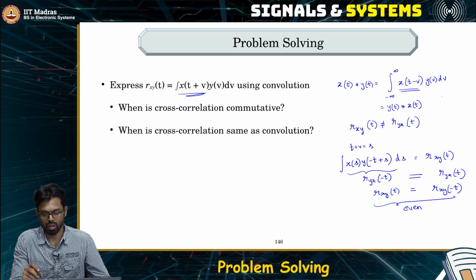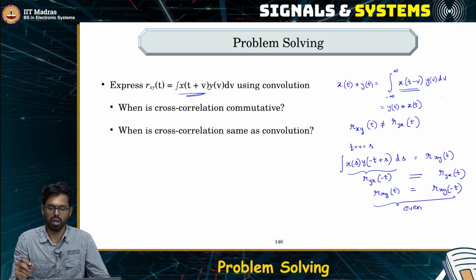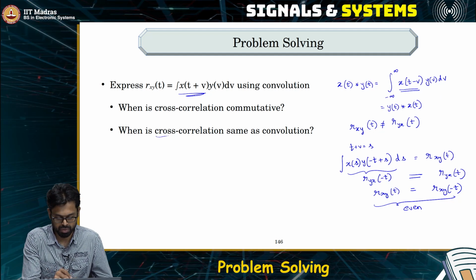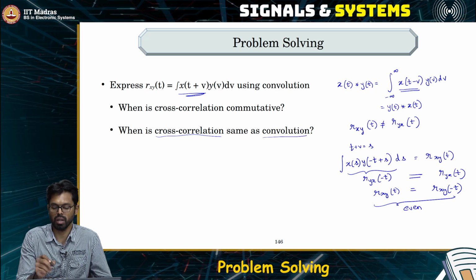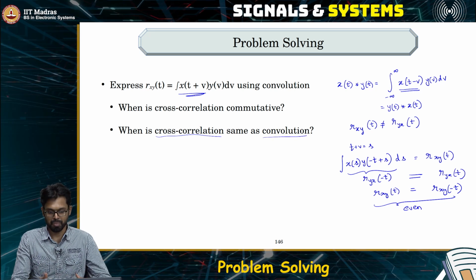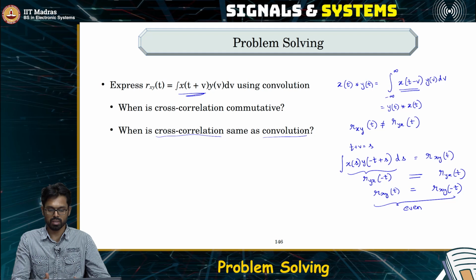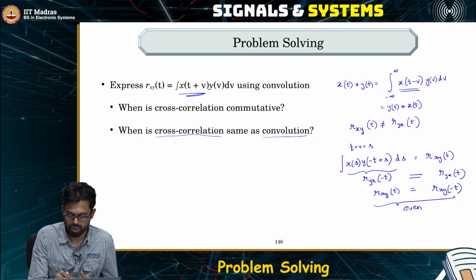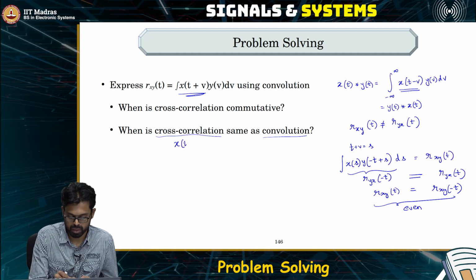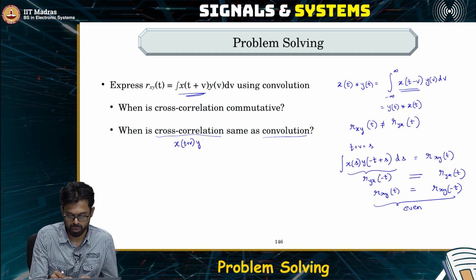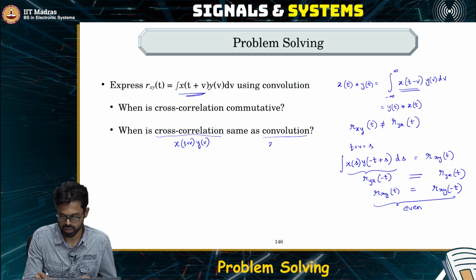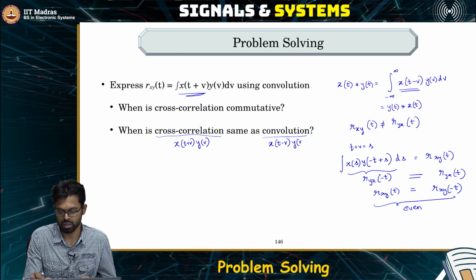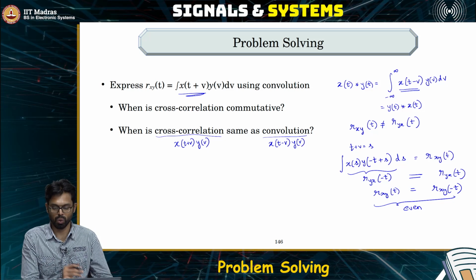So we saw that the convolution and the cross correlation have different expressions and they are not exactly the same. So is it possible for certain signals that they may end up giving the same result? Is it possible under certain conditions that cross correlation is the same as convolution? So under cross correlation, we have x of t plus v multiplied with y of v and then integrated, whereas here we have x of t minus v multiplied with y of v and then integrated out over v.